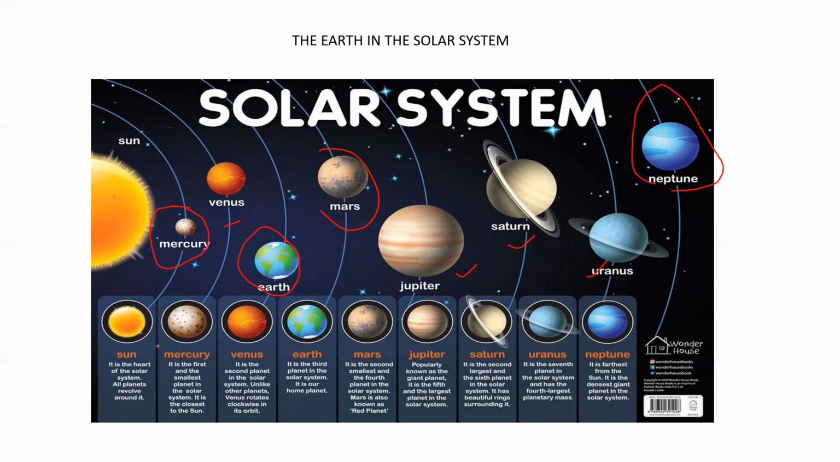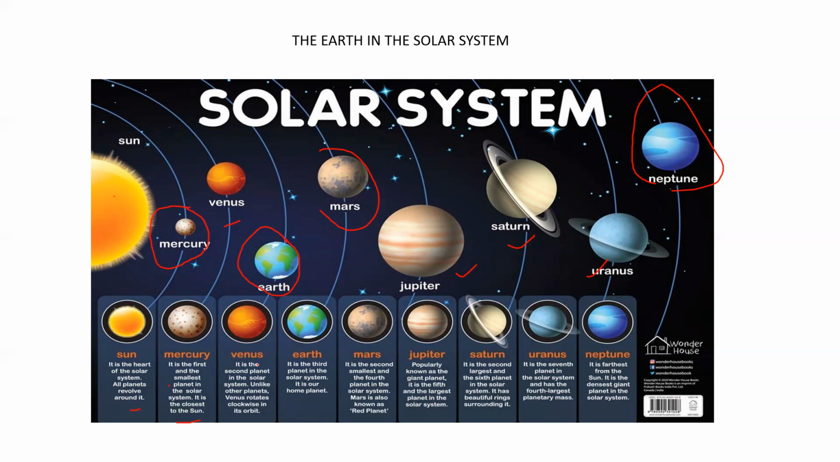Here are some descriptions about the planets. The Sun is the heart of the solar system. All planets revolve around it. Mercury is the first and the smallest planet in the solar system. It is the closest to the sun. As you can see, Mercury is very small among all the 8 planets and it's very close to the sun.